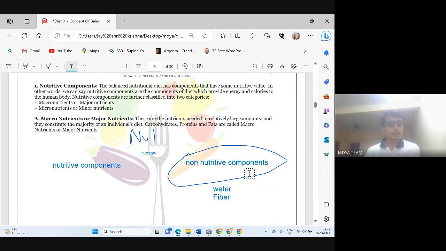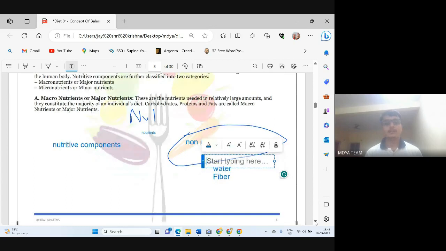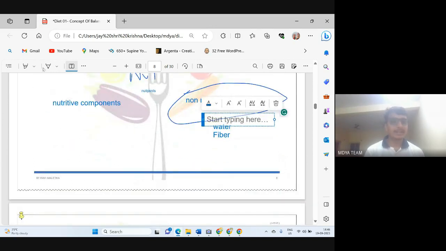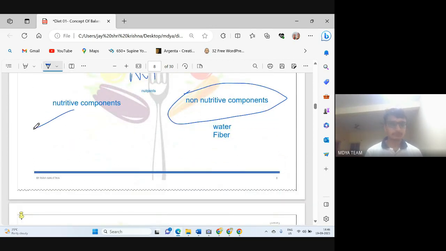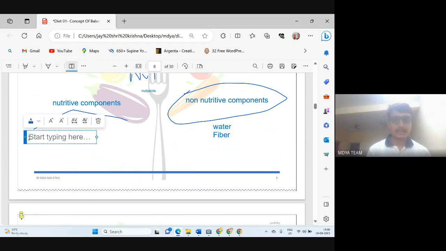These have zero nutritive value. But again, I am repeating, this doesn't mean that these are not important. Nutritive components means those nutrients which give us some nutrition. These nutritive components are divided into two categories. First one is macronutrient.